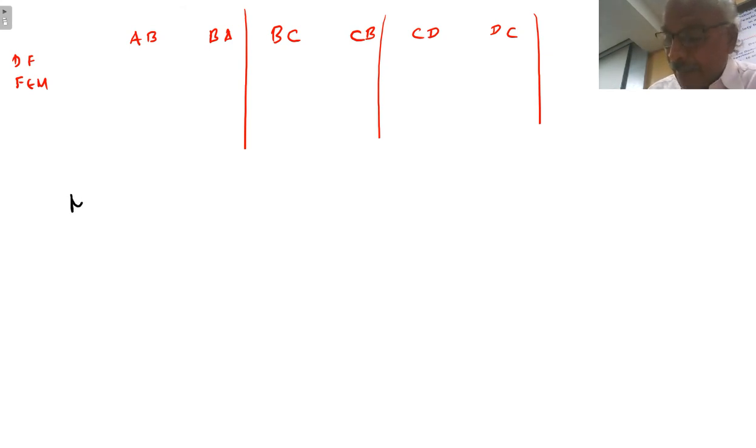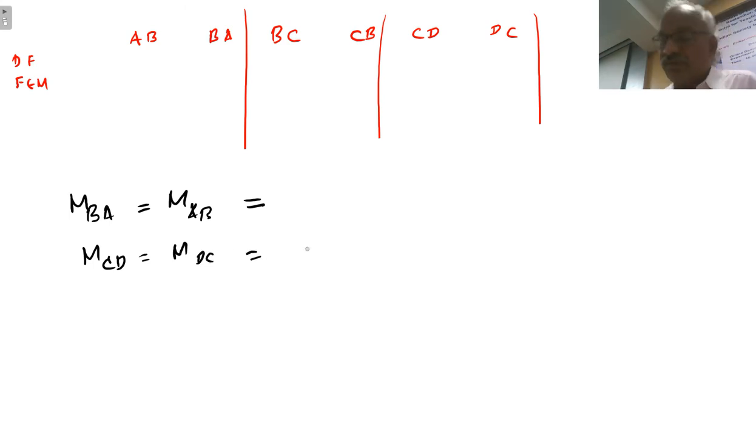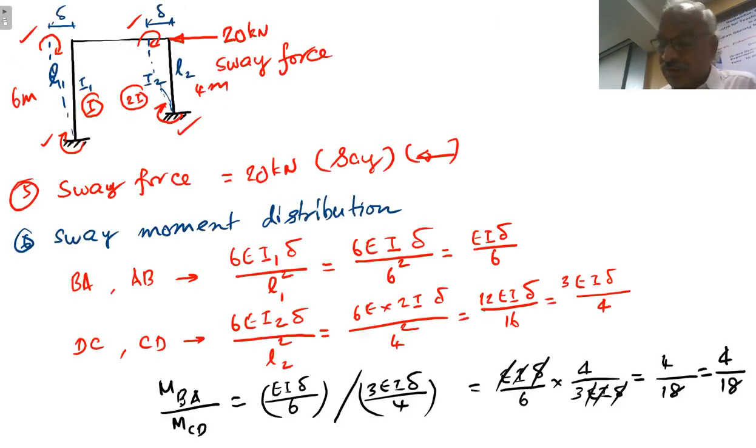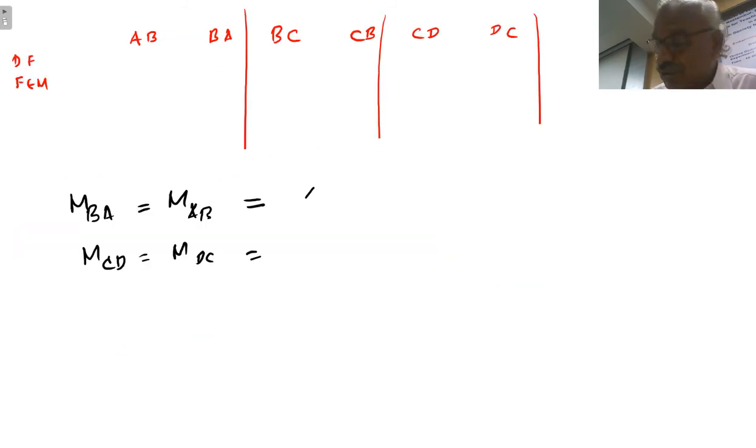Now MBA equal to MAB, and MCD equal to MDC. We can assume them in the same ratio. We have found out the ratio MBA equal to 4, MCD equal to 18. In this ratio, we have to assume the moments. So this can be assumed as 4 kilonewton meter itself. When this is assumed as 4, this has to be 18.